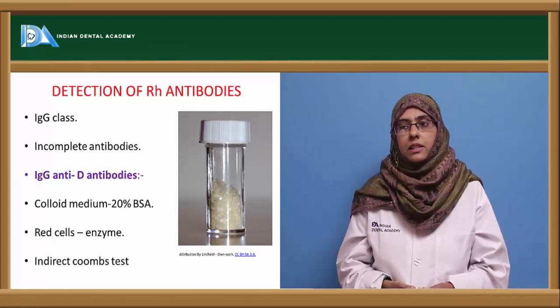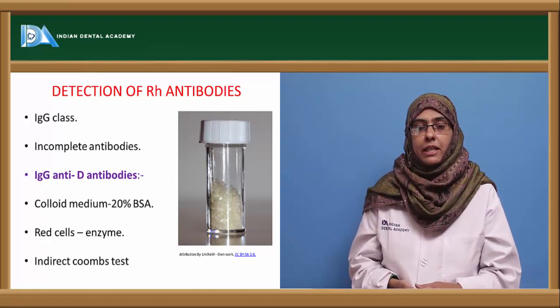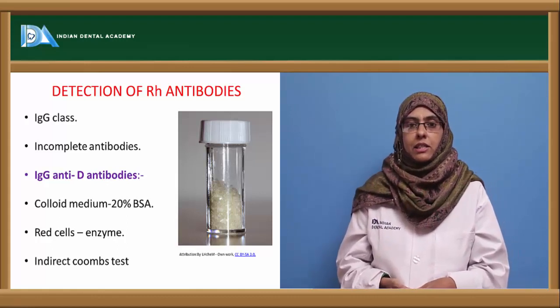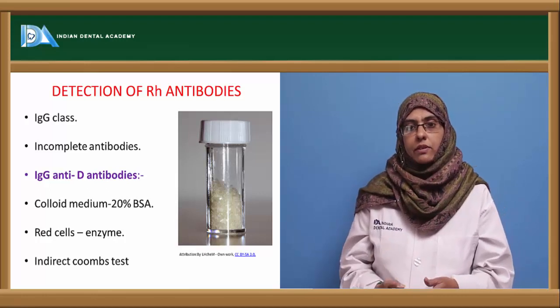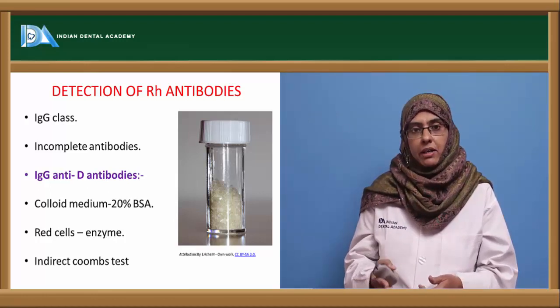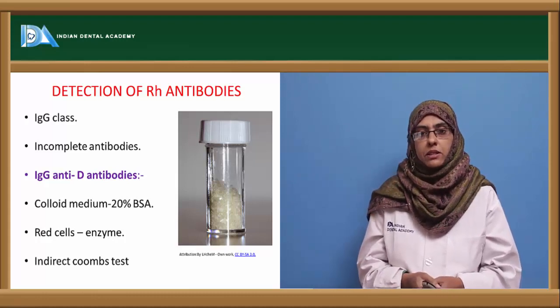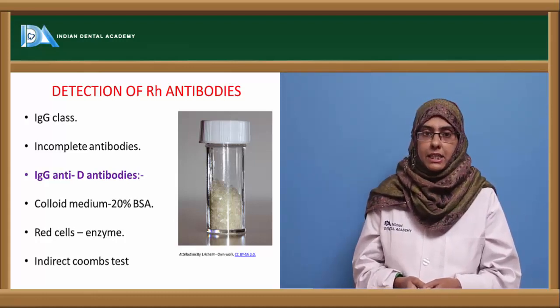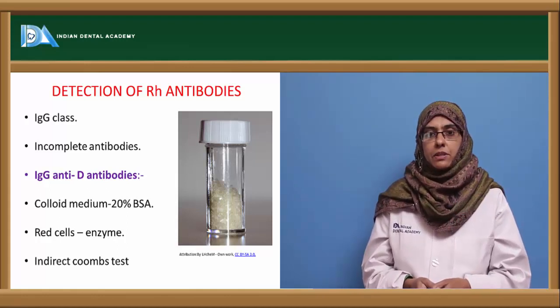Now how do we detect these Rh antibodies? Rh antibodies are incomplete antibodies. They cannot be detected very easily. So in order to detect this IgG antibody, you have to go ahead with the Coombs test. Apart from the Coombs test, you can go with the colloidal medium containing 20% bovine serum albumin, or red cells that have been treated with enzymes such as trypsin, pepsin, etc.